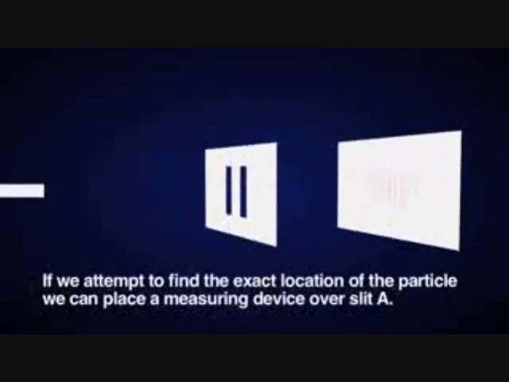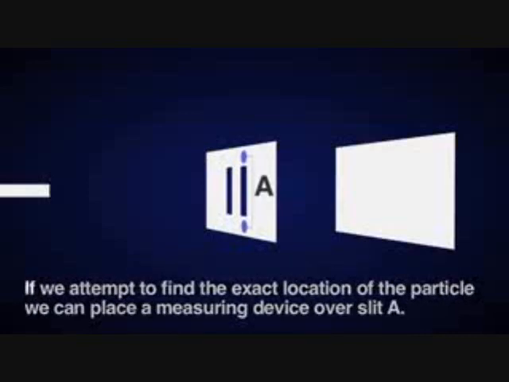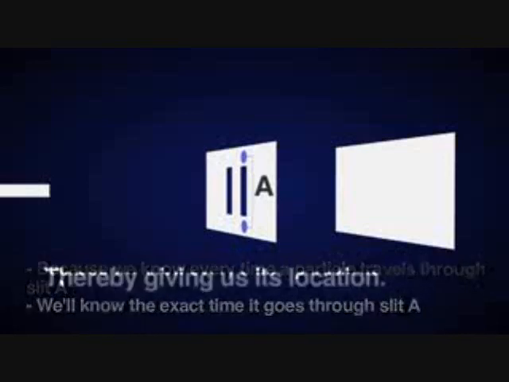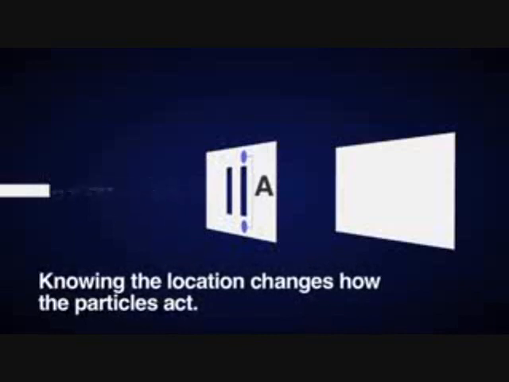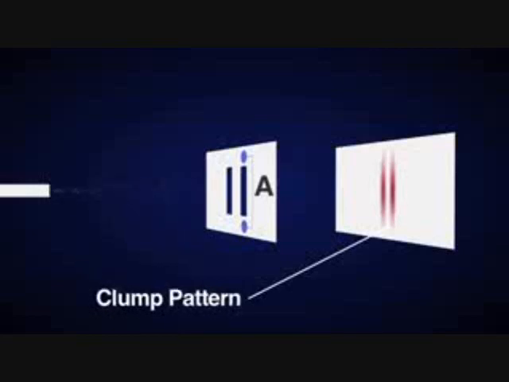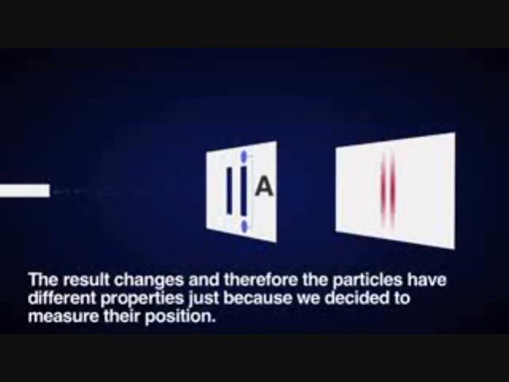However, if we attempt to find the exact location of the particle, we can place a measuring device over slit A, and now, because we know every time a particle travels through slit A, we'll know the exact time it goes through slit A, thereby giving us its location. Astonishingly, the fact that we know the location of all the particles that go through slit A changes how the particles are. Now, they no longer act like waves, but like particles, or little bits of matter, and therefore no longer create an interference pattern, but a clump pattern, meaning little bits of matter went through the slit, not spread out waves. The result changes, and therefore the particles have different properties just because we decided to measure their position.